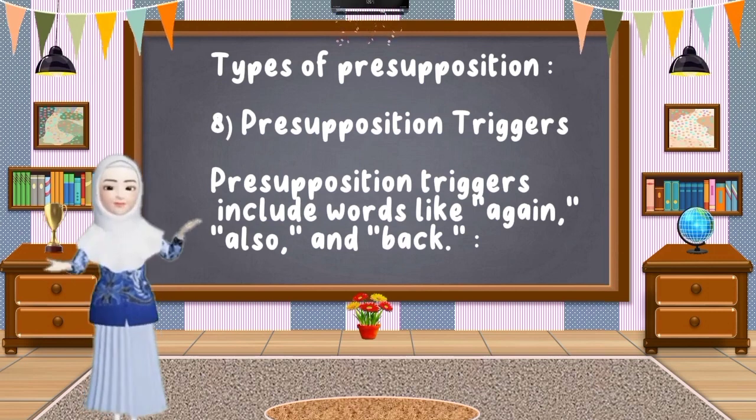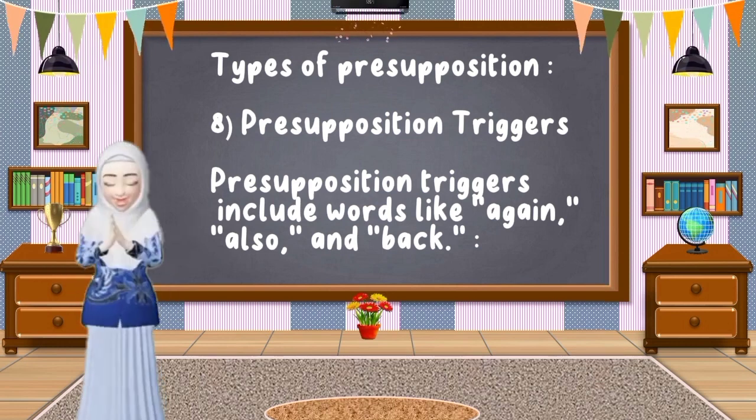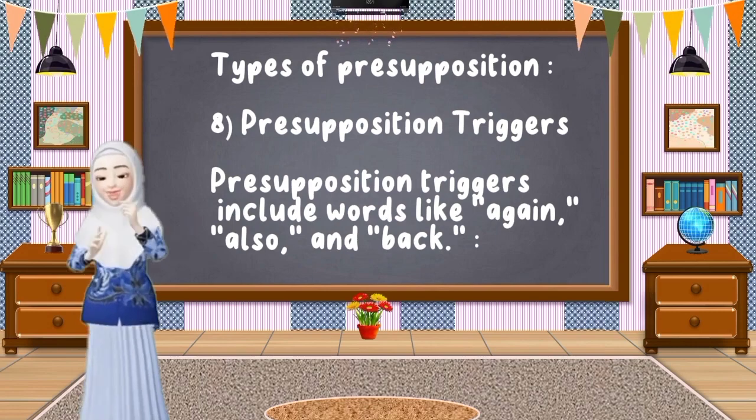The last type is presupposition triggers. These are words or phrases that often indicate a presupposition. Examples include words like again, also, and back. But what about the projection problem?